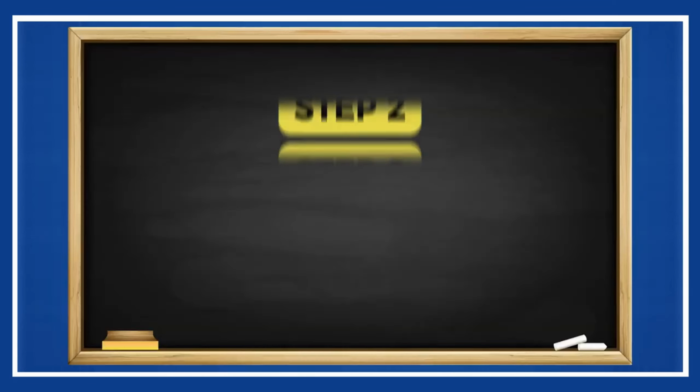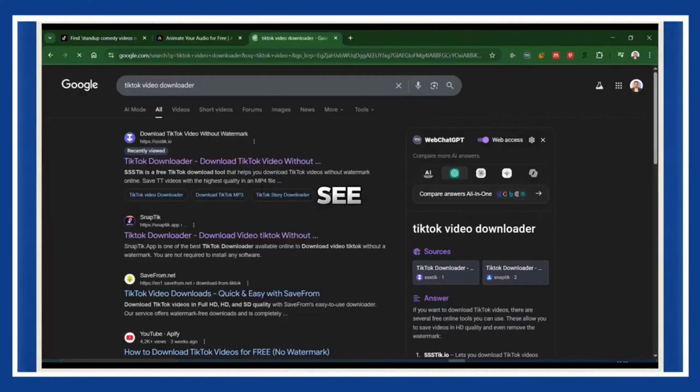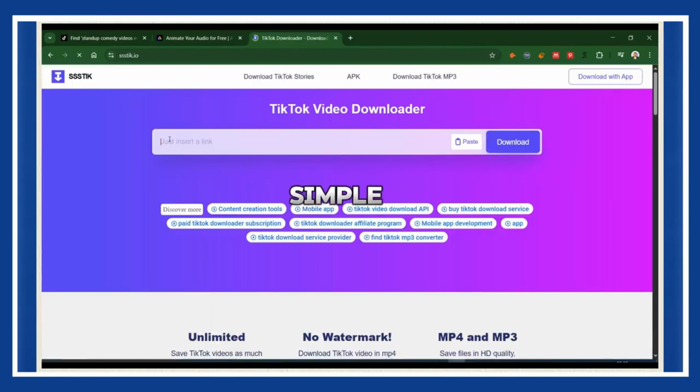Now let's move on to step 2, extracting the audio like a pro. Go to Google and type TikTok video downloader. You'll see a ton of options, but pick the one that shows up right at the top. It's reliable and super simple. Click on it, paste your TikTok link into the box, and hit download.